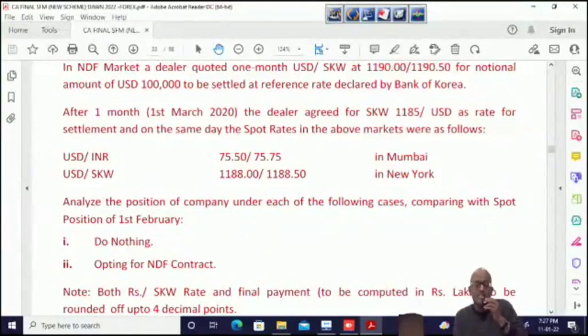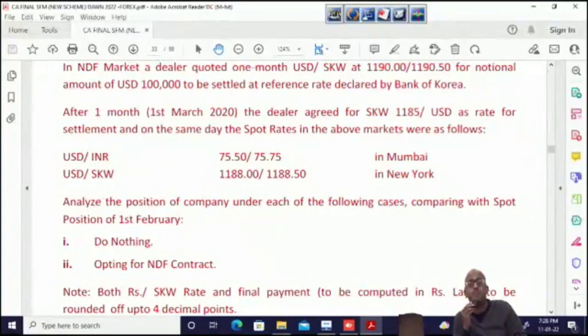What is it? 75.75 divided by 1188, the whole into 1190. It's coming to 75.878 million or 75.875 million, whatever. 75.88 million. So it would have been 75.5 million on 1st Feb, but on 1st March, if we do nothing, our outflow would be 75.88 million. So in that case, there would be a loss. 75.88 minus 75.5.